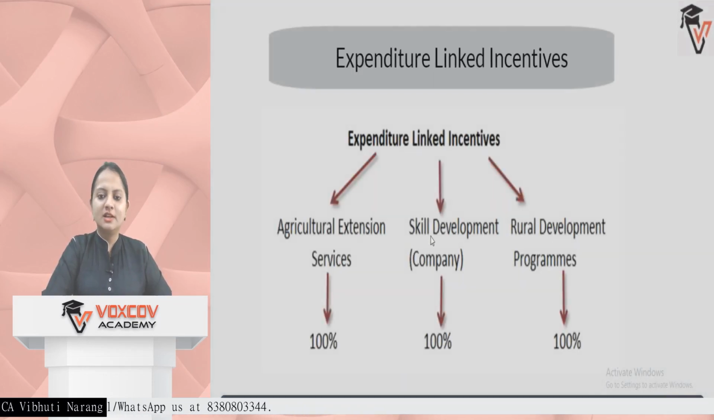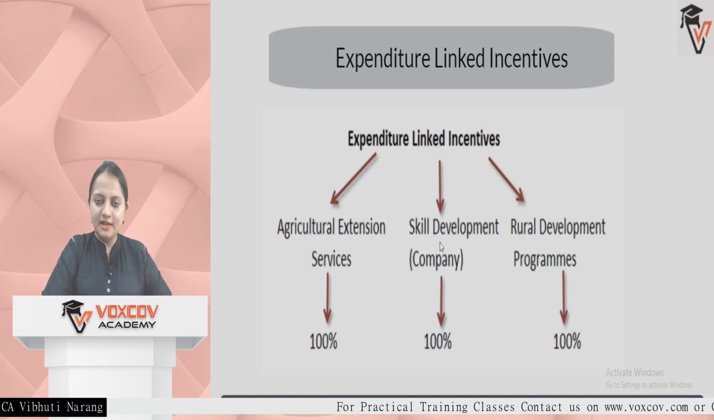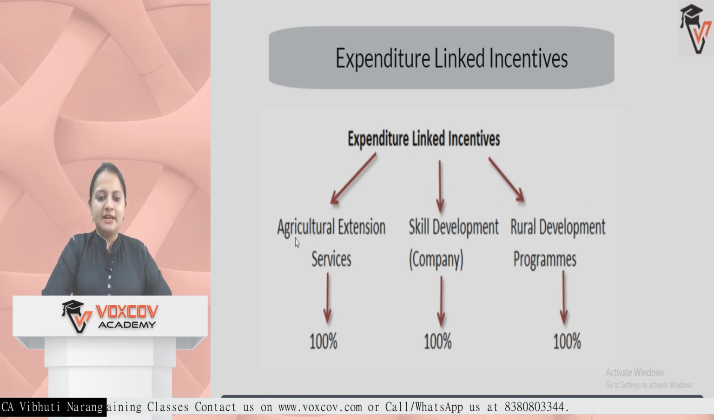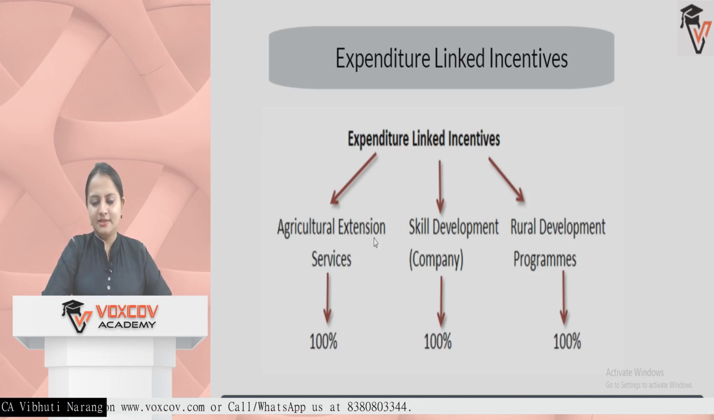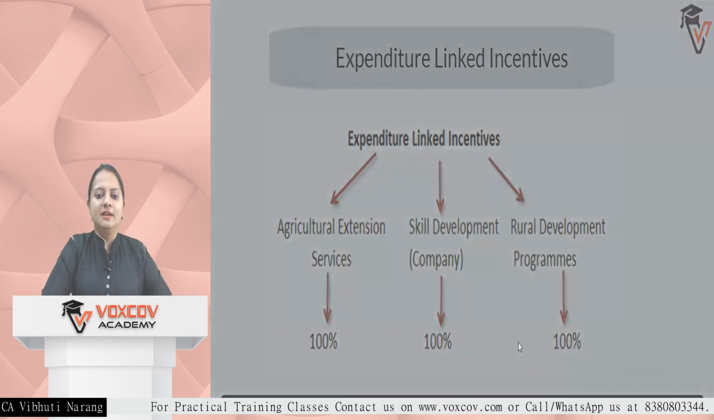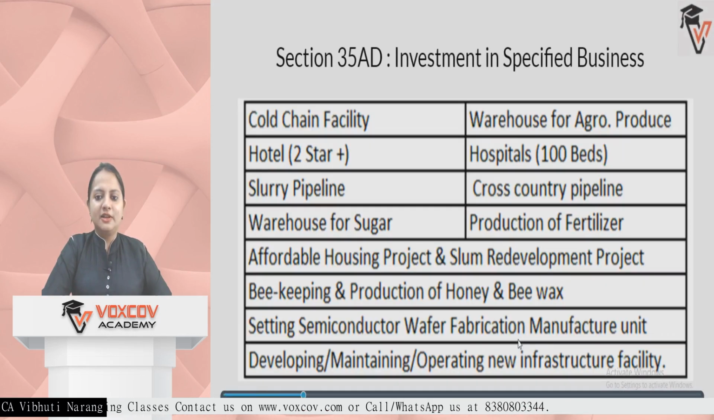There are three expenditure-linked incentives which I talked about in part 2 also. These types of incentives are, first, agriculture extension services, then skill development, and rural development programs. Of the three, agriculture extension and rural development can be done by any SSE, but skill development expenditure needs to be done by a company SSE. 100% deduction, again it has been streamlined to 100% from financial year 2021. Earlier it was 150%.